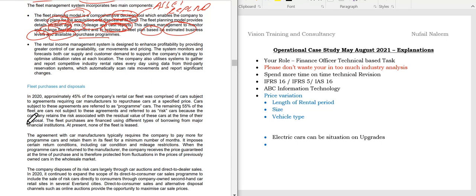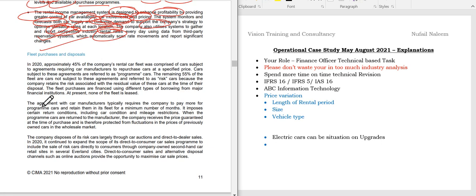Then students, coming down, the rental income management system is designed to enhance profitability by providing greater control of car availability, car movement and pricing. The system monitors and forecasts both car supply and customer demand, supporting company strategy to optimize utilization rates at each location. The company also utilizes systems that report competitive industry rental rates every day, with data from a third-party reservation system which automatically scans the rate movement. So students, just remember this is very important for the pricing decision as well.